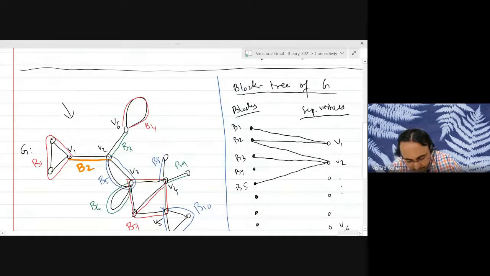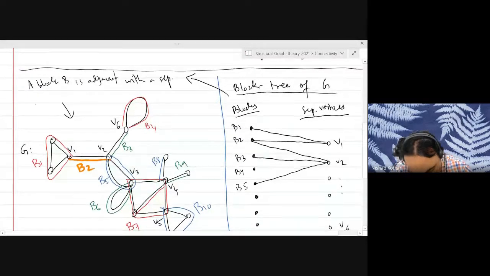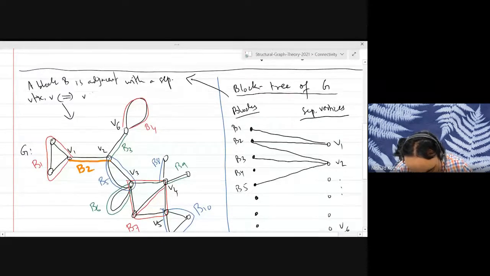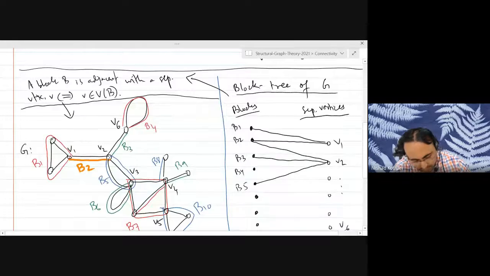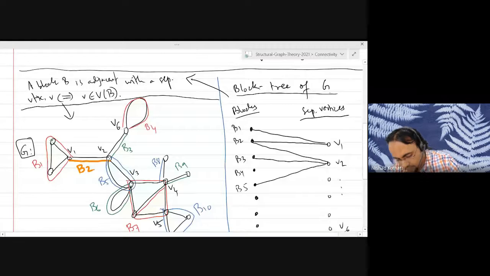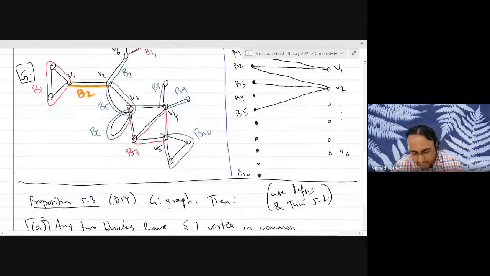So a block and a vertex are adjacent in this bipartite graph with a separating vertex V if and only if V is a vertex of the block. Okay, so if this is your graph G, then you will get a block tree of the graph G in this way. Okay, and this is clearly bipartite by definition.